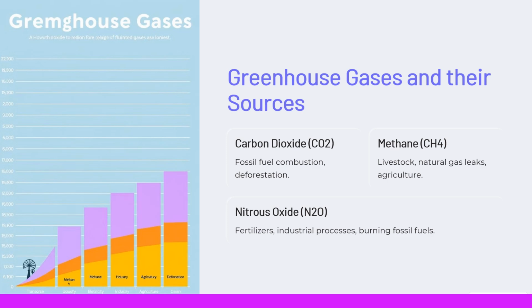Methane is much more potent than CO2 in trapping heat, though it's present in smaller quantities. Nitrous oxide, N2O: main sources are fertilizers, industrial processes, and the burning of fossil fuels. Nitrous oxide is also a powerful greenhouse gas, though it's less abundant than CO2.